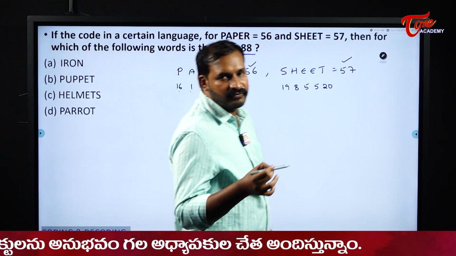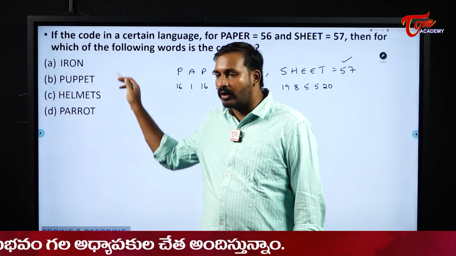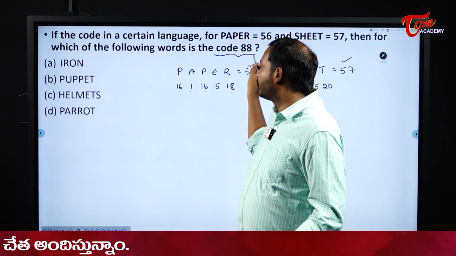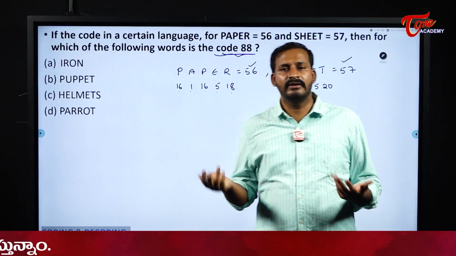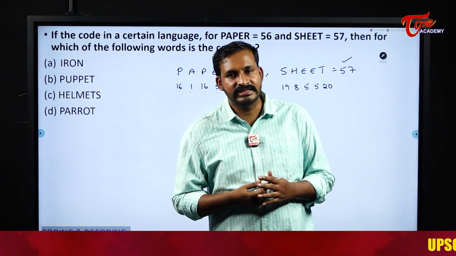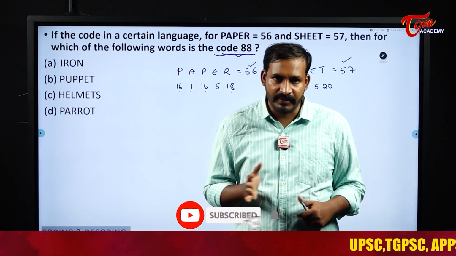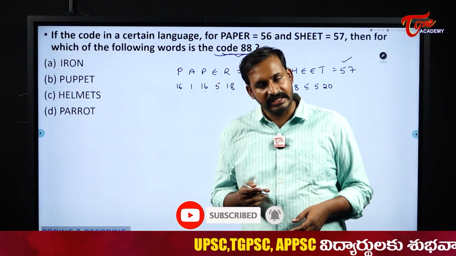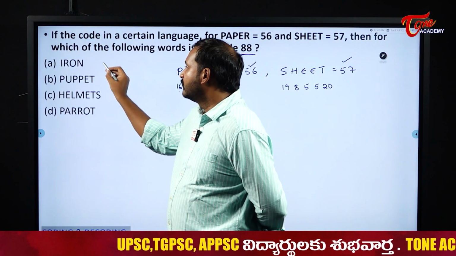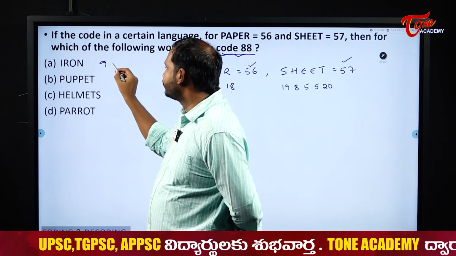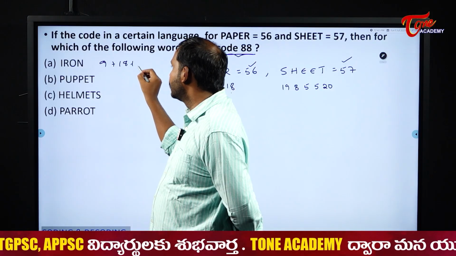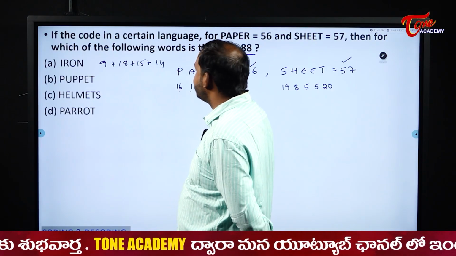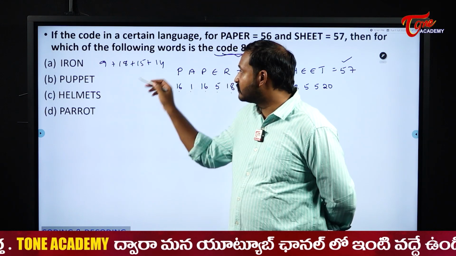These types of questions we can solve only with the help of options. Without options we will not get the answers here. Why? Because there can be many words whose sum may be equal to 88, right? So how can I guess it in a random manner, which is practically not possible. But with the help of options I can do it, right? Yes sir, I can do it. Iron. So what does it become? 9 plus 18 plus 15 plus 14. Is the sum equal to 88? No, not at all. So that is not my answer.